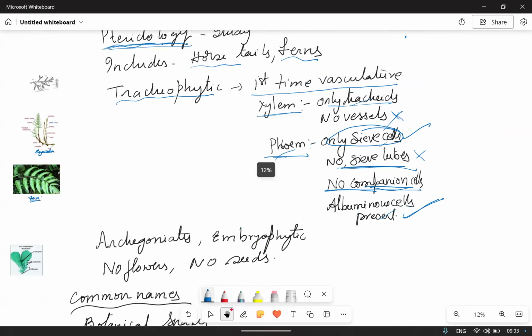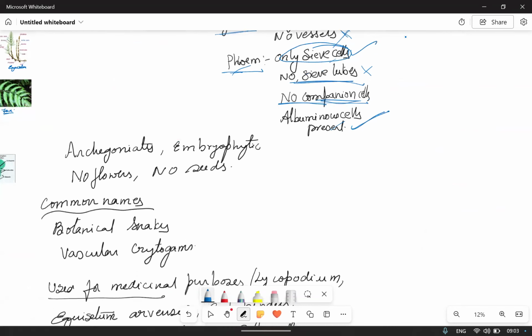Okay. Are these archegoniates? Yes. The female sex organ is the archegonium. For the sex organs, there is no stalk, as I said already while teaching bryophytes. And here also the zygote undergoes mitosis and forms the embryo. That's why these are embryophytes. We can't see the flowers because these are cryptogams, and there are no seeds at all.